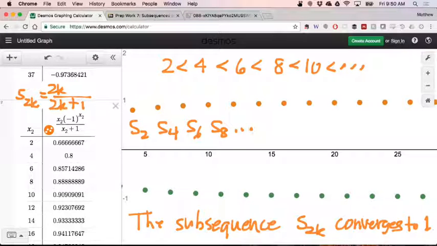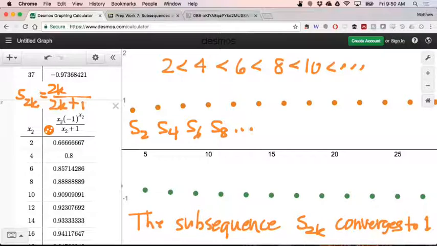So that's the nice thing about extracting this particular subsequence: now we have a subsequence that consists only of positive terms. And then we could use our usual definition of convergence to show that this is, in fact, a convergent sequence as k approaches infinity. So we've discovered a convergent sequence inside of a bigger sequence which bounces back and forth and doesn't converge at all. So here we have, on firm foundation, a subsequence of this original sequence which converges to positive 1.